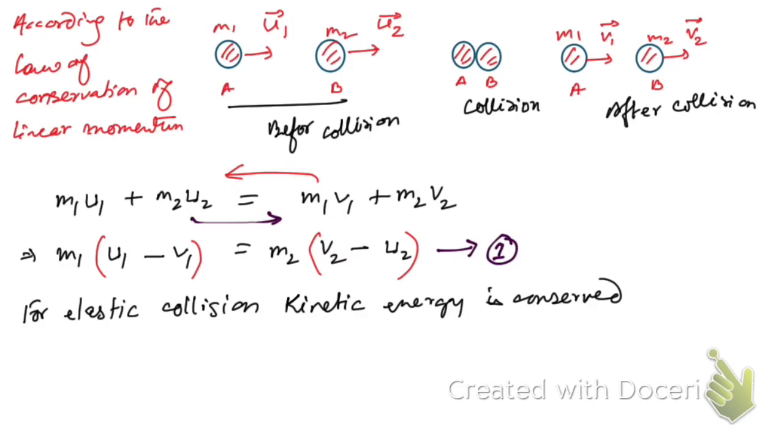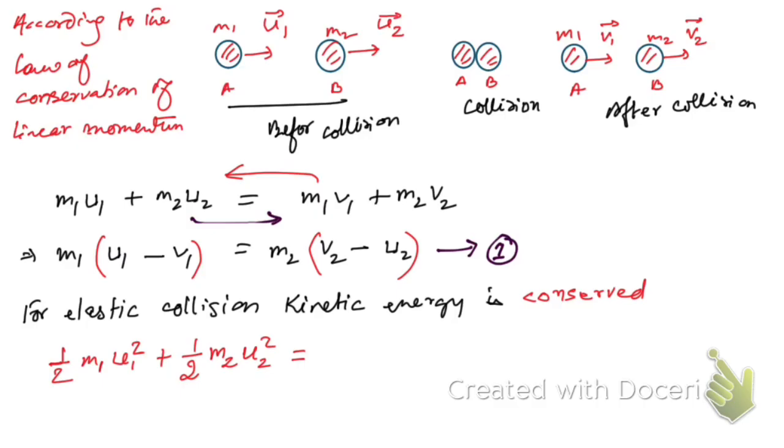So total kinetic energy before collision: the kinetic energy of object A is half m1 u1 square, and the kinetic energy of B, with mass M2 and initial velocity U2, is half m2 u2 square.